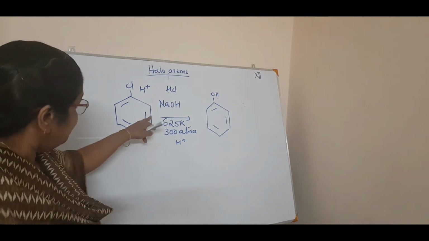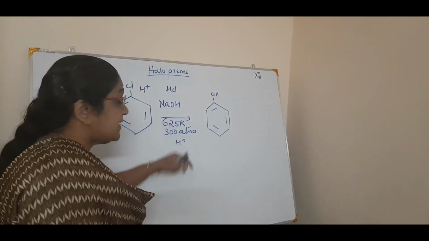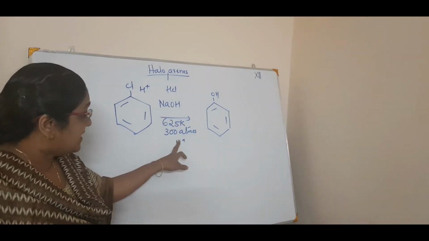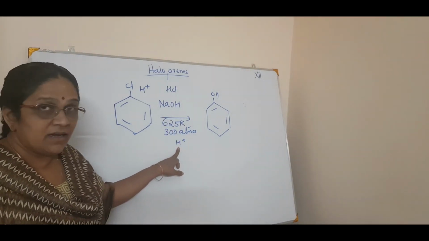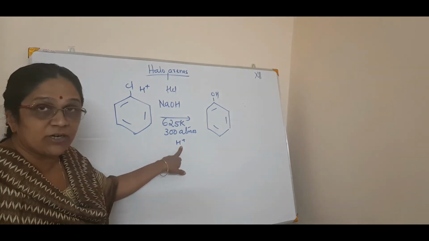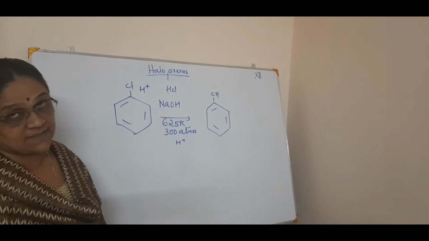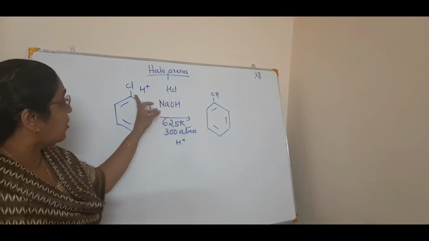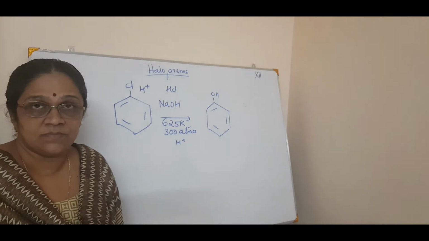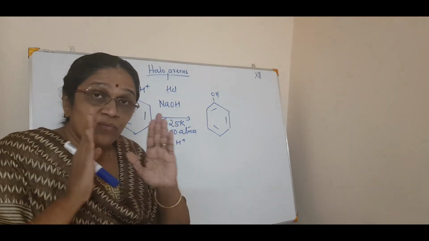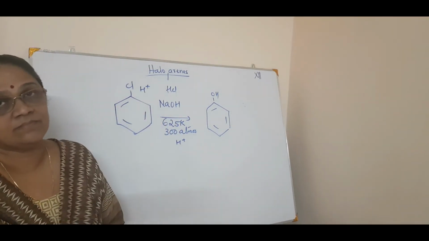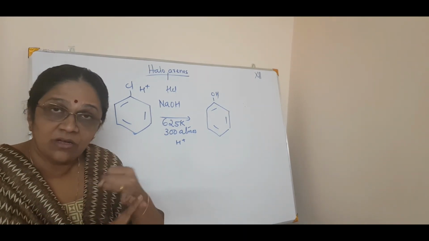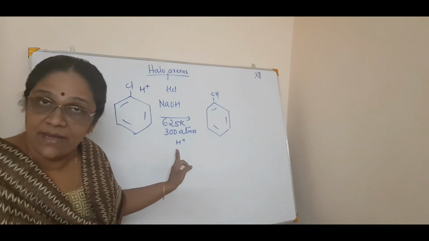Well, in this case, since this temperature is important, this pressure is important, and this acidic medium is important. Now you got the point why the acidic medium is important, because it will abstract the Cl minus from there. So it will have HCl gone out and OH minus will come. So this type of nucleophilic substitution happens, but under drastic conditions. That means it needs a pressure, it needs a temperature, it needs a medium.